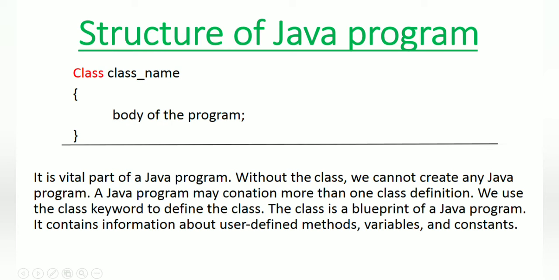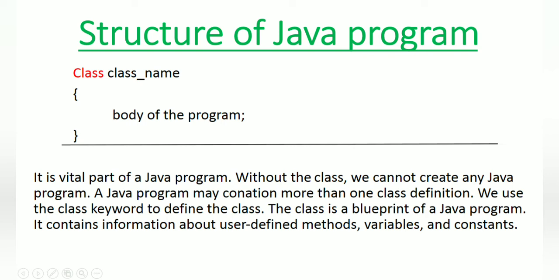Also you can see two braces. The first one is the opening brace and the last is the closing brace. In between these two braces we write the body of the program. So once again, a class is a group of similar kinds of objects. Without a class we cannot write a Java program because Java is a purely object-oriented language.